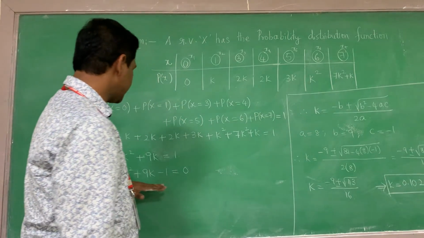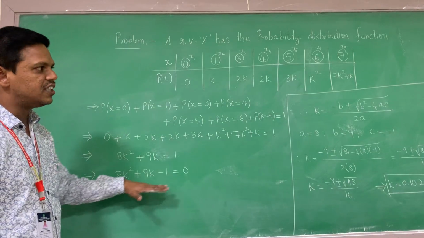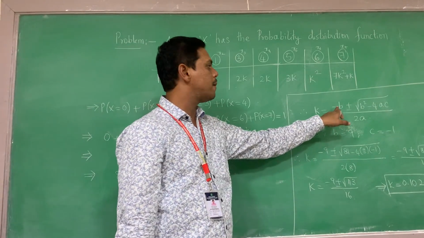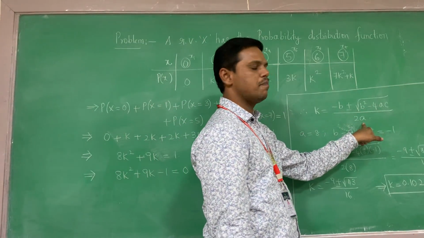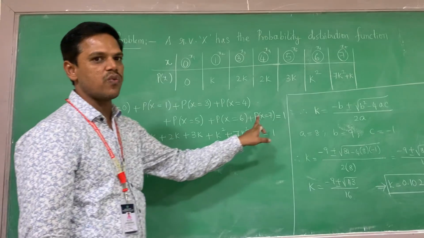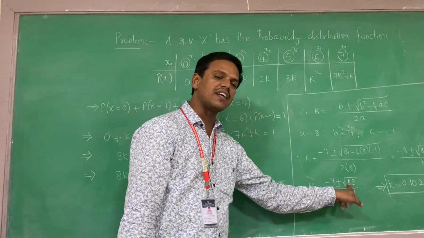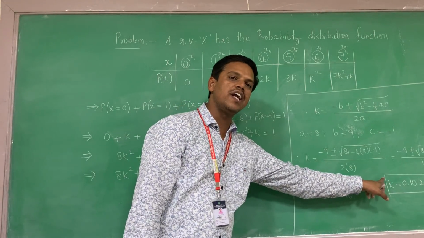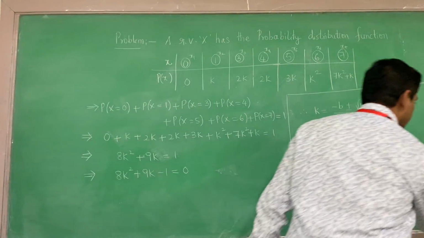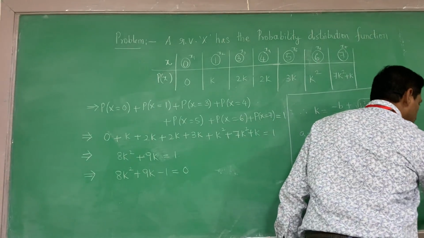Therefore, it represents a quadratic expression in k. After representing it as a quadratic expression in k, it is not possible to find the roots. That's why we have gone with the formula minus b plus or minus root of b square minus 4ac by 2a. Now what is a in this? a is 8, b is 9, c is minus 1. I substituted in that and I can get k. For plus root 113 by 16, I will get k equal to 0.102. When you go with the negative sign, I get the k value as minus 1.22. Since probabilities cannot be negative, this value should not be considered.